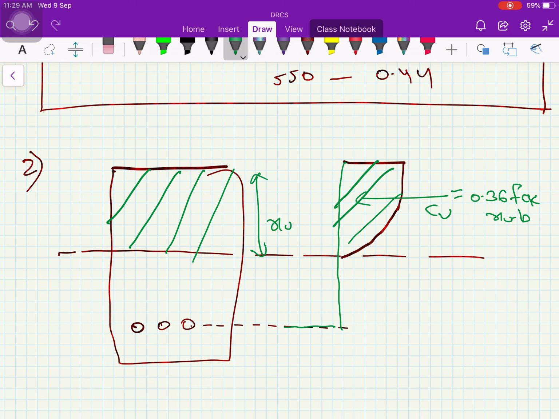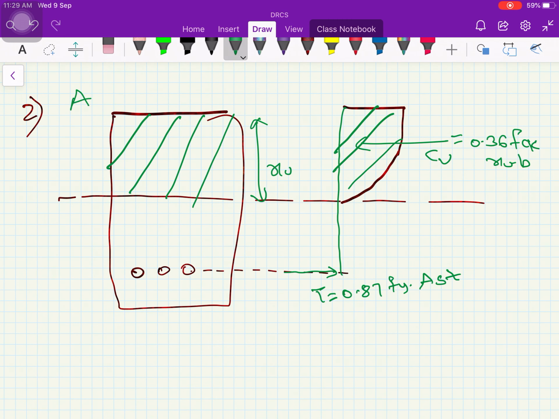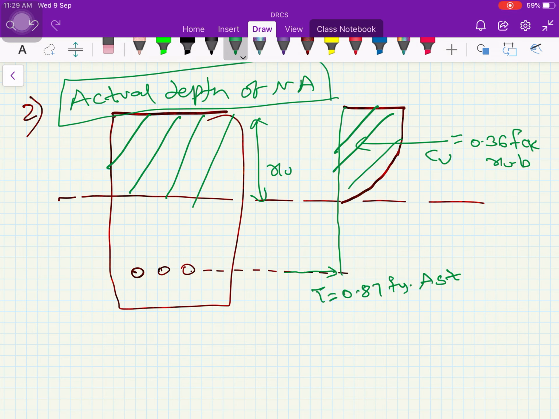Okay, this tension is acting at the centroid of the steel, and tensile force is equal to stress into area. The stress of steel is the design stress, that is 0.87 Fy, into area of steel. So this is the actual depth of neutral axis. Why? To know about the type of section, we need to find the actual depth of neutral axis. B is the width of the section and D is the effective depth of the section.